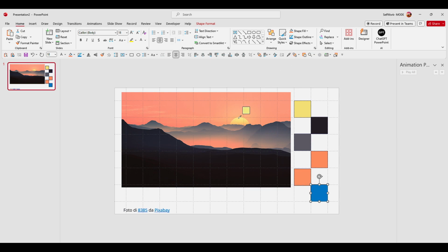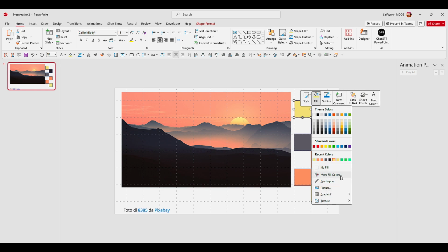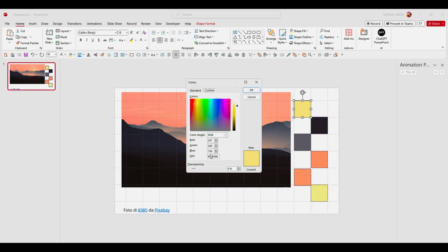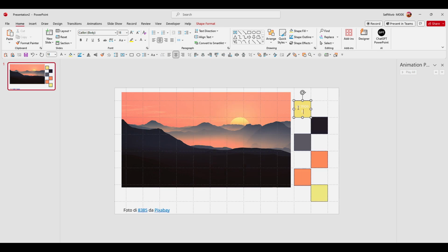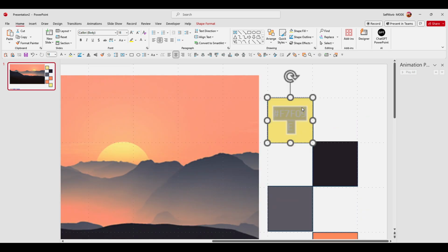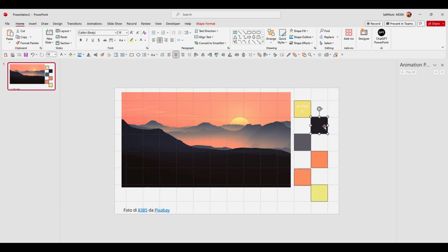Very, very easy. Now for this one, you can go to fill here, and here you have colors and more fill colors, and here you should see the hex, which is the color. And inside this cube, now you can add this one here, and now you have the code, the hex for this color. And that's how you grab a color palette in PowerPoint.